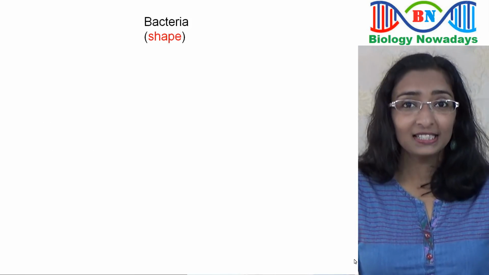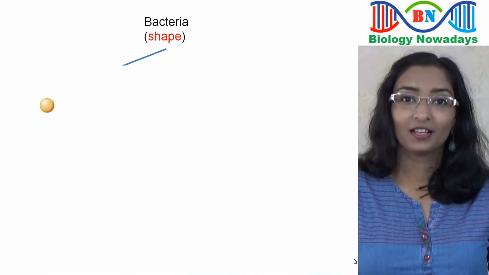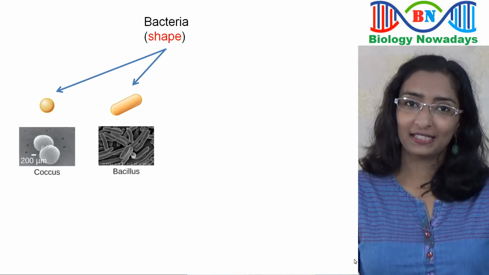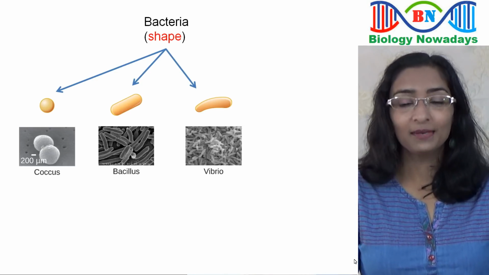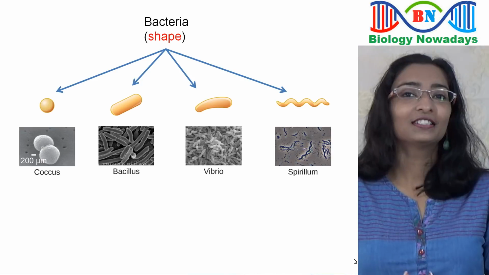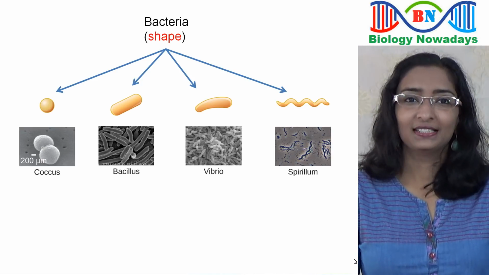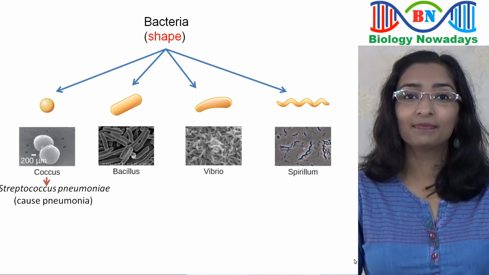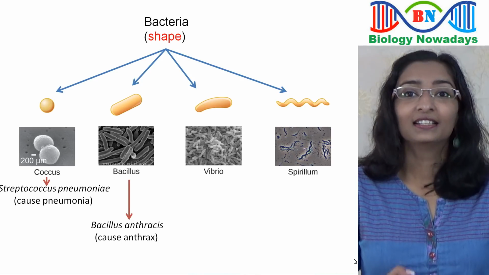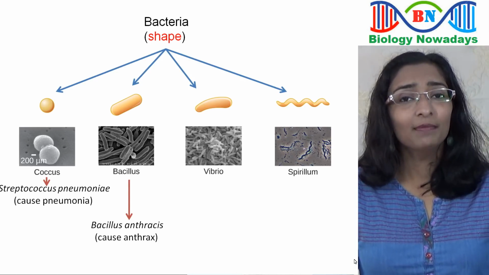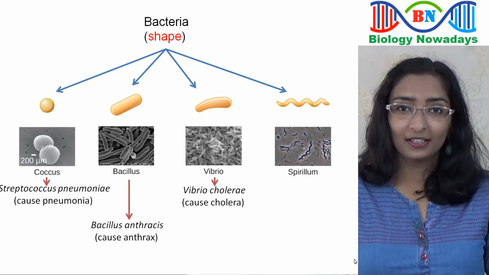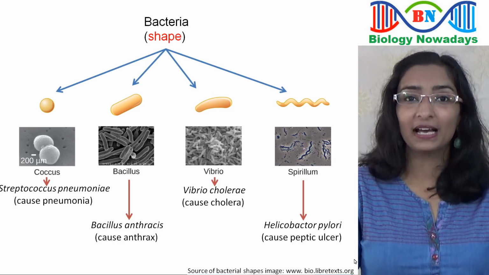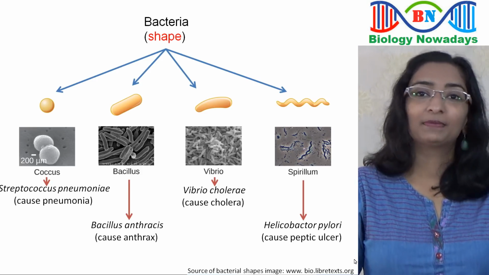Based on the shape, bacteria can be divided into 4 groups: coccus, the spherical-shaped bacterium; bacillus, the rod-shaped bacterium; vibrio, the comma-shaped bacterium; and spirillum, the spiral-shaped bacterium. An example for coccus bacterium is Streptococcus pneumoniae, which causes pneumonia. An example for bacillus bacterium is Bacillus anthracis, which causes anthrax. An example for vibrio bacterium is Vibrio cholerae, causative agent of cholera. An example for spirillum bacterium is Helicobacter pylori, which causes peptic ulcer.